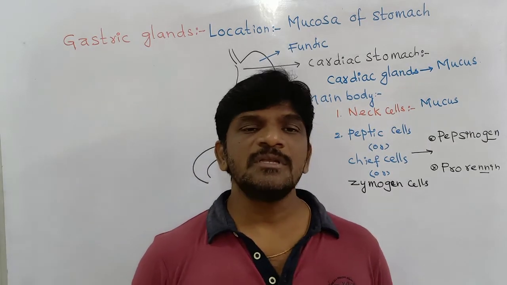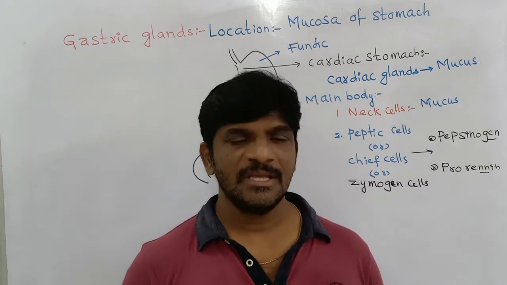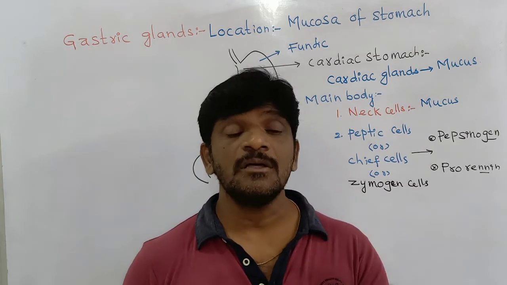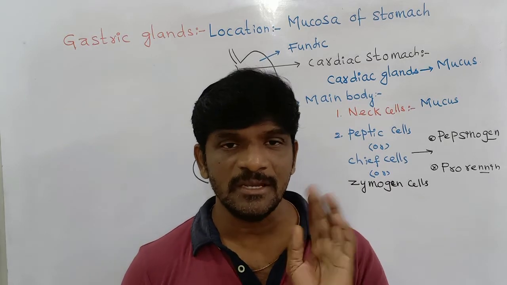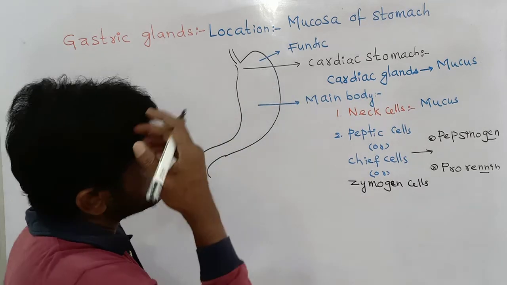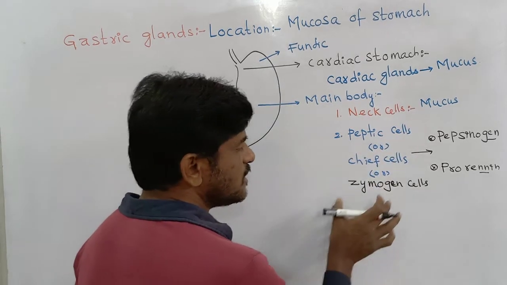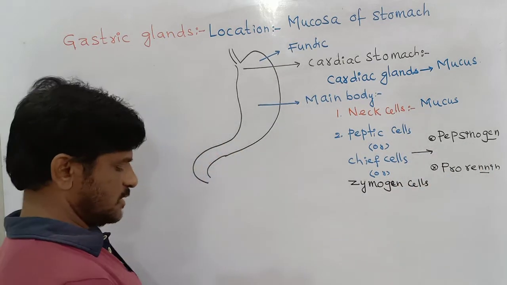Renin enzyme is released from the nephron juxtaglomerular cells. Nephron juxtaglomerular cells release one enzyme, the renin enzyme. Therefore, peptic cells, chief cells or zymogen cells secrete pepsinogen and prorenin.